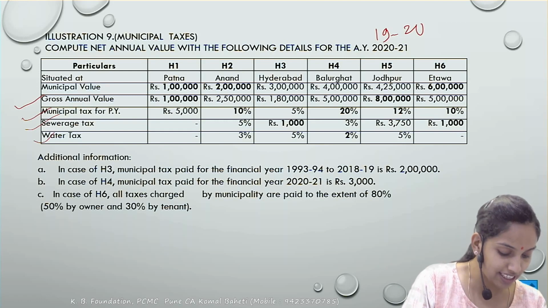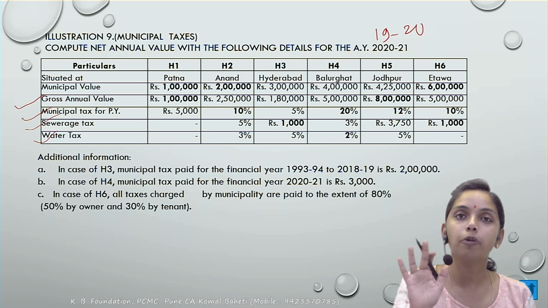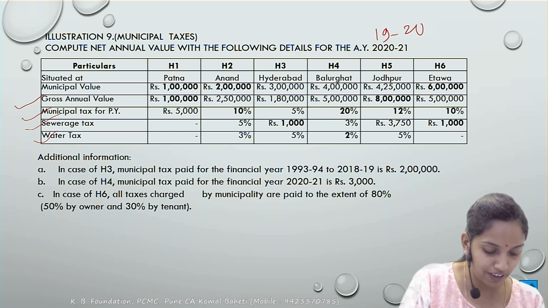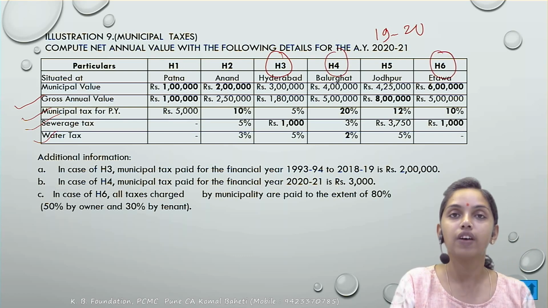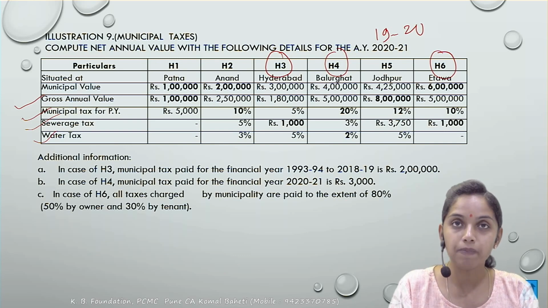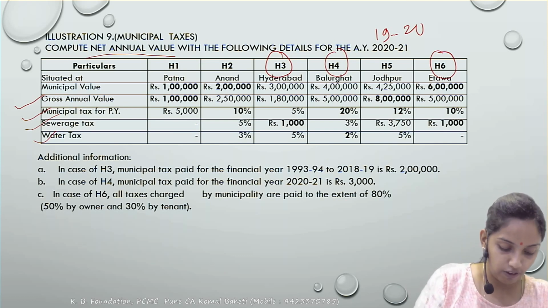Next, the sewerage tax and the water tax. These are the taxes levied by the municipal corporation. So all would be allowed as a deduction from the gross annual value. Additional information has been given for house 3, house 4 and house 6. For house 1, house 2 and house 5, there is no additional information available. So I'll start with house 1. I want to calculate the net annual value of house 1.